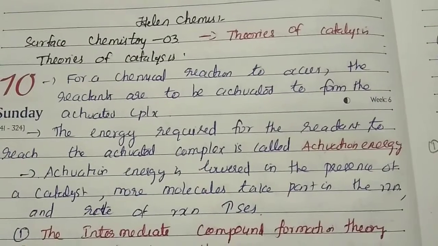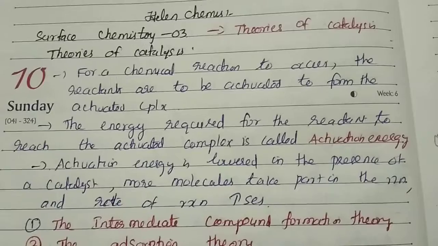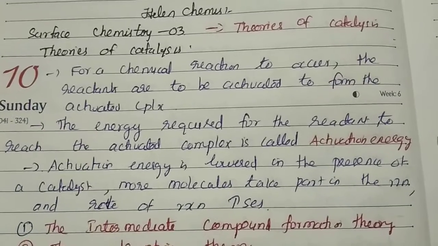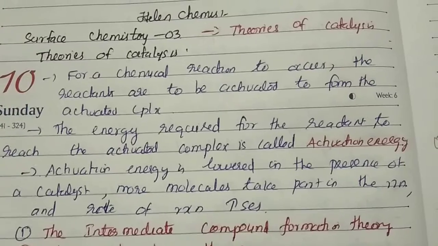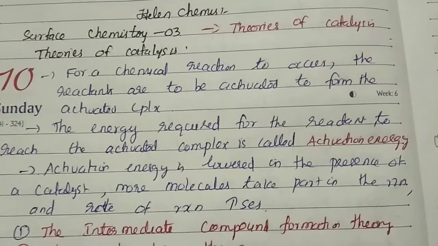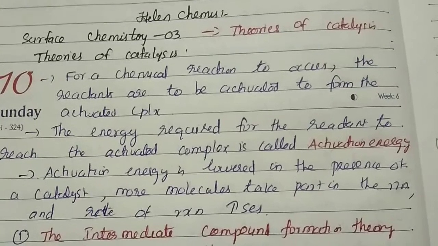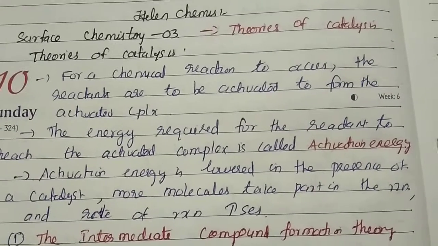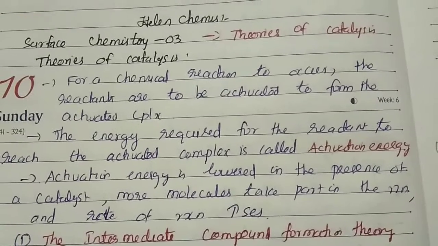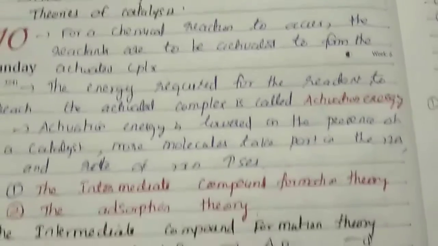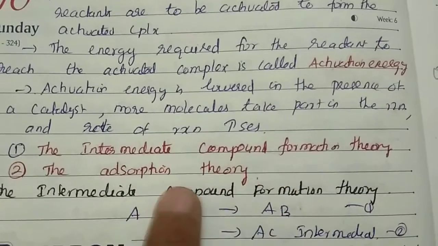For a chemical reaction to occur, the reactant ought to be activated to form the activated complex. The energy required for the reactant to reach the activated complex is called activation energy. Activation energy is lower in the presence of a catalyst, so more molecules take part in the reaction and the rate of reaction also increases. There are two types: the intermediate compound formation theory and the adsorption theory.